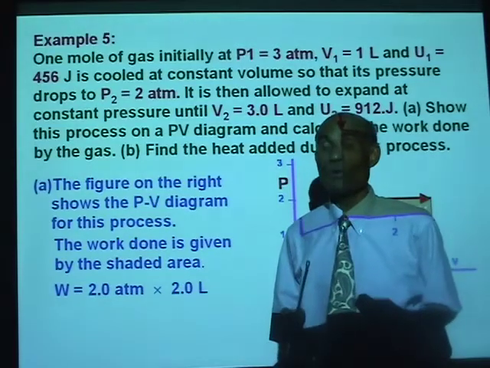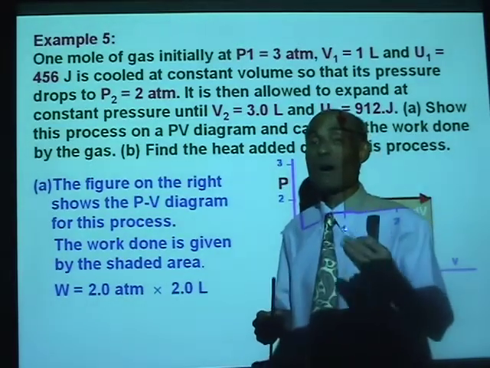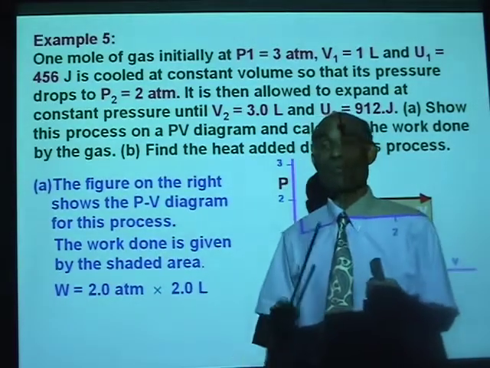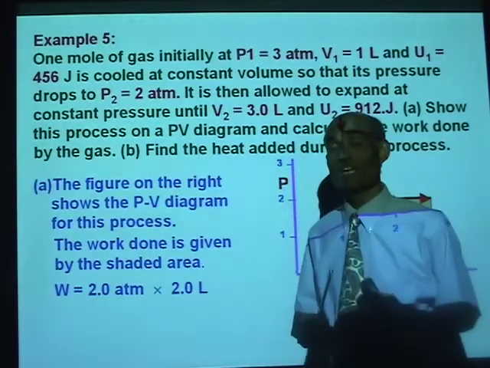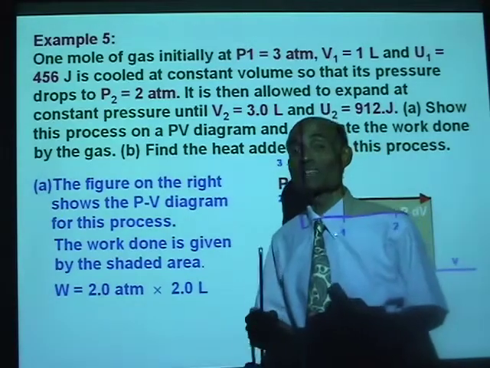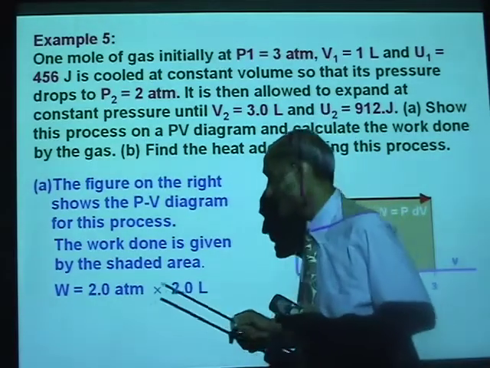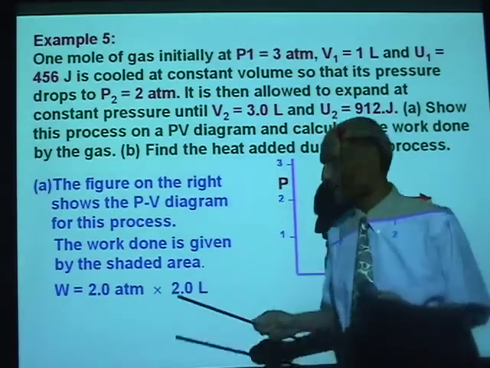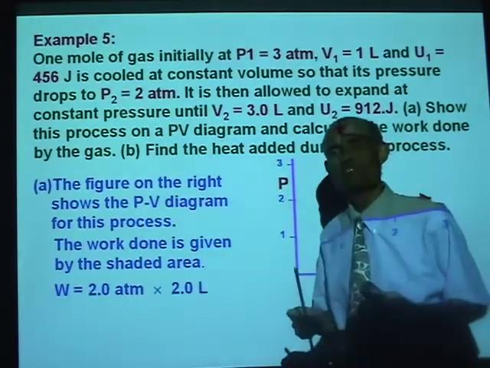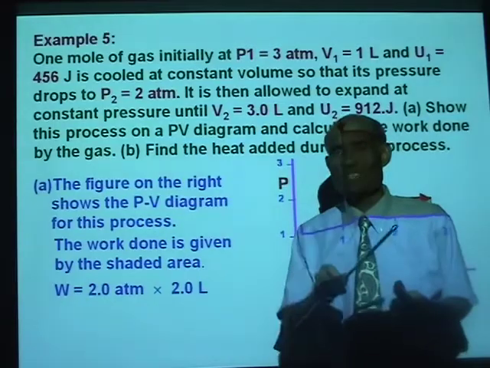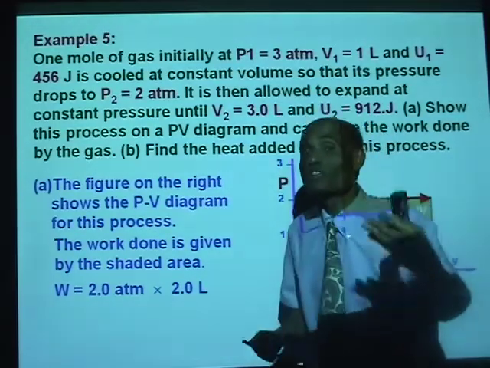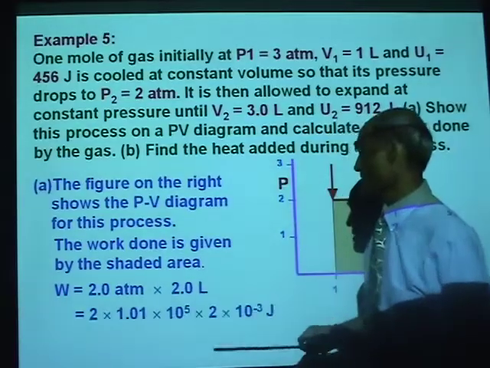We have done that before. Multiply by 1.01 times 10 to the power 5. 1 atmosphere is 1.01 times 10 to the 5 Pascal. And convert liters to meter cube. How do you convert liters to meter cube? I did that in the last lesson. A liter is 1,000th of a meter cube.